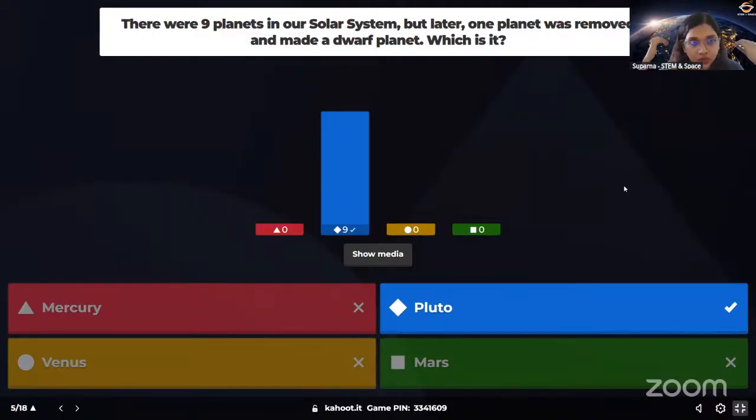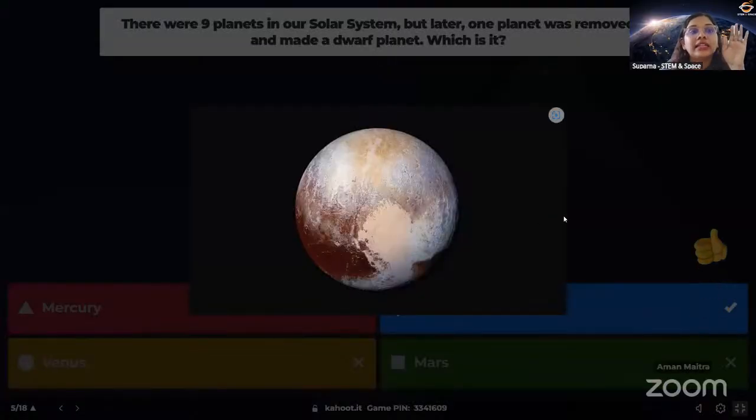Okay, so these are the main criteria which a planet should follow. Pluto was following 2 of the criteria. It was moving around our sun. Also, it was round in shape. But poor Pluto, it was not clearing out its orbit. And because of that, Pluto was demoted to a dwarf planet by the IAU, the International Astronomical Union.